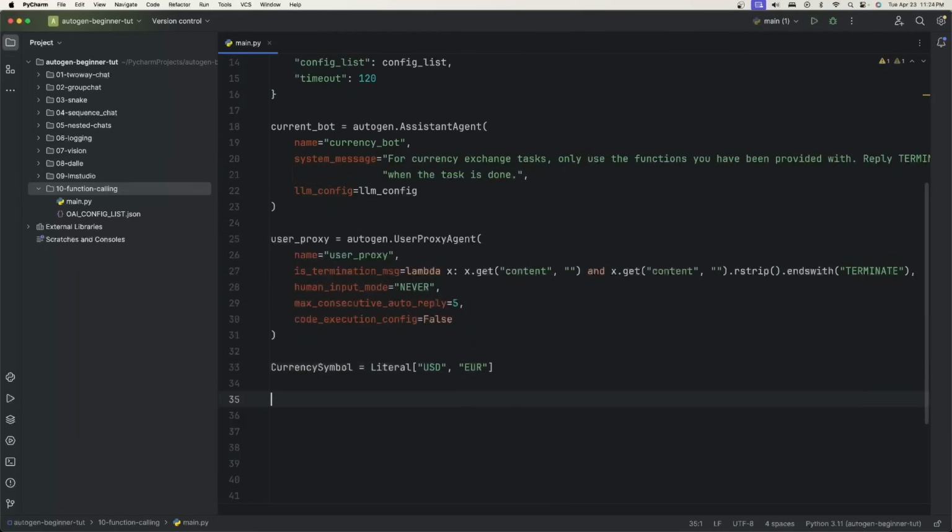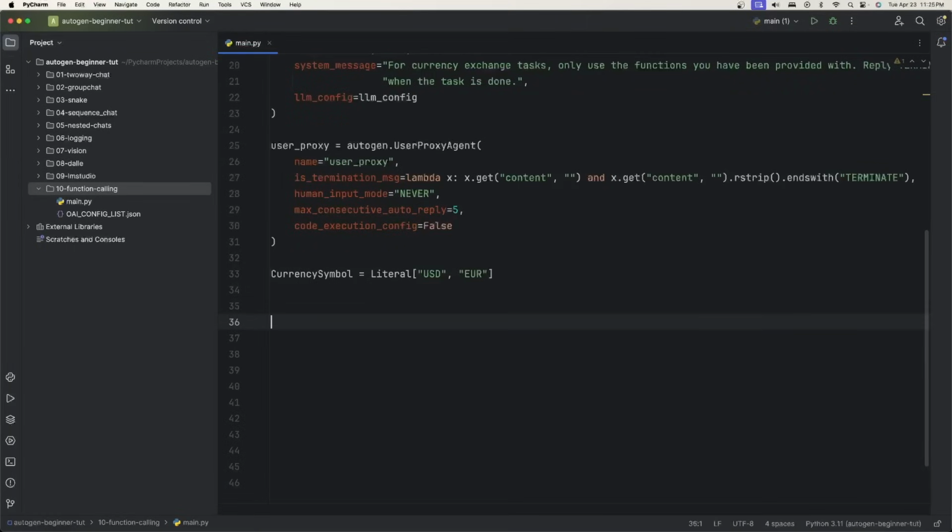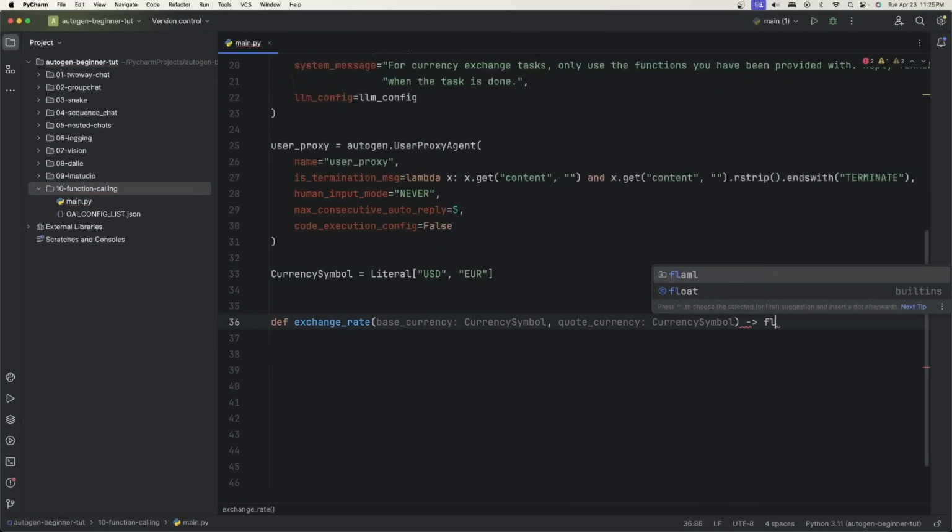Now I know I said that we're going to create one function, and you could combine all of this into one function, but I'm actually going to have 2 separate functions. One is going to call the other. Let's just do it, and this will make sense whenever we're done. The first one is going to be an exchange rate, so we're going to define an exchange rate function. We need one parameter to be the base currency, and this is going to be the Literal, so currency symbol, and then the quote currency. This is also going to be the currency symbol, and we want this to return a float.